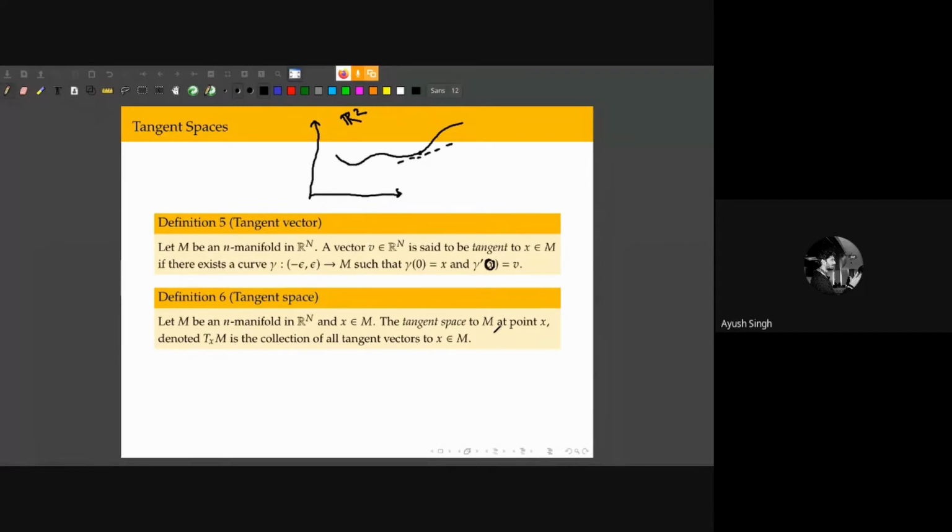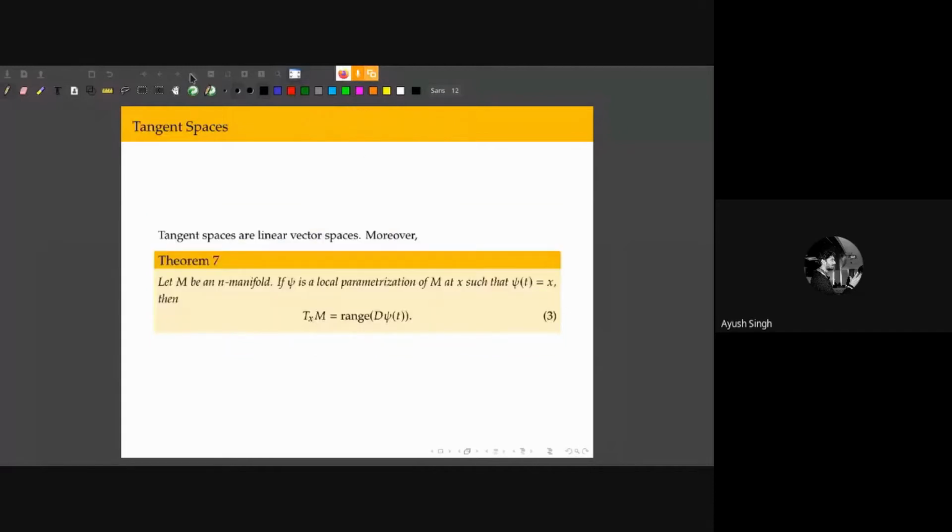So if I have a manifold, then at every point of that manifold, I can define a tangent space. And it turns out that this tangent space is actually a linear vector space. So the tangent vectors form a vector space. And what happens usually is that if I have an n-dimensional manifold, the tangent space is going to be an